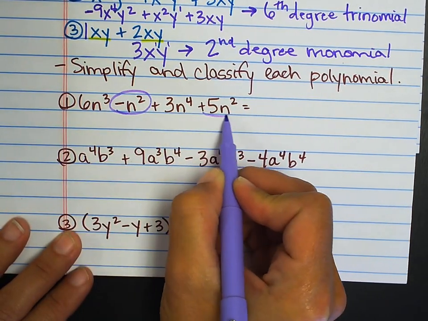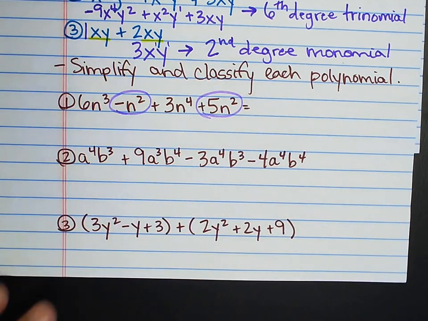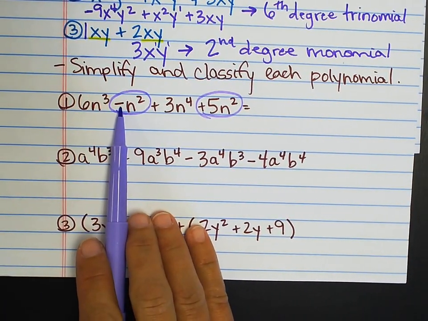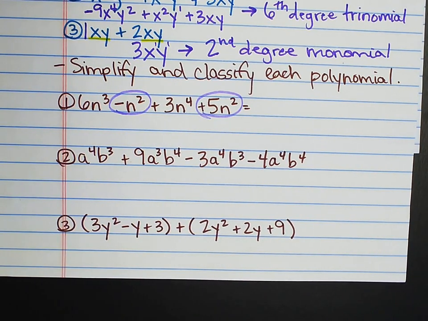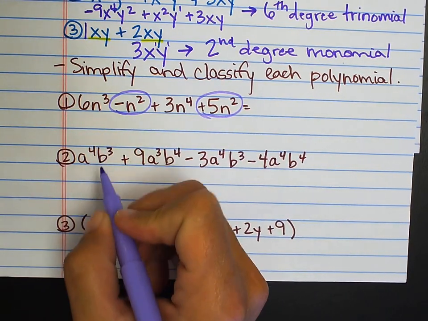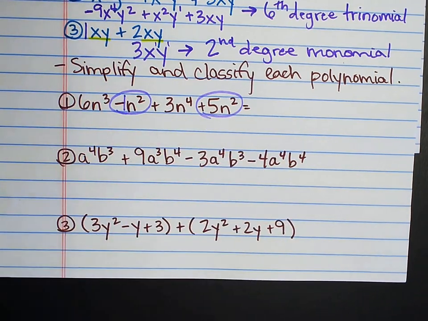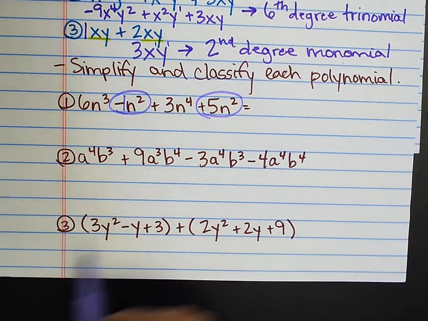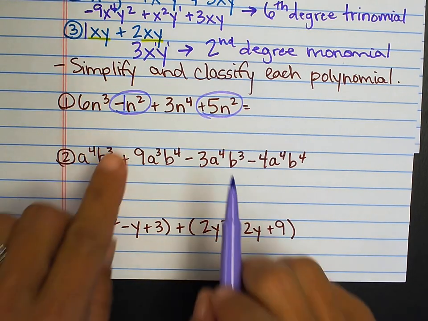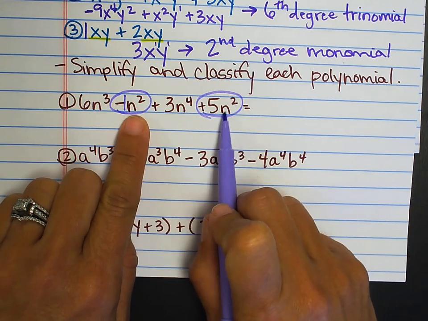So when I mark my like terms by circling them or boxing them, I'm going to be sure to always include the sign that is in front of that term. The sign in front of the term is attached to that term. It must go with it anywhere that it goes. So if I'm going to combine these, this is going to be like a negative 1n squared plus 5n squared. I combine the coefficients. I do nothing with the exponents and the variable.